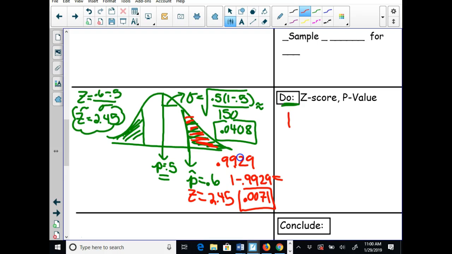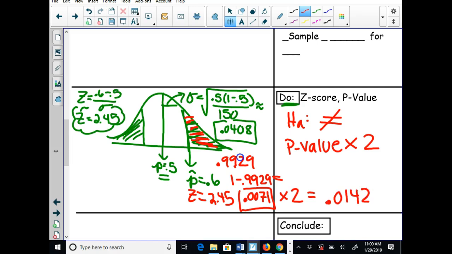Okay, now here's the catch. Whenever you have a two-sided test, meaning you have a not equal to in your alternative hypothesis, you have to take your p-value and multiply it by 2. So that actually gives me a p-value, in this case, when I multiply it by 2, of 0.0142. That's my final p-value.